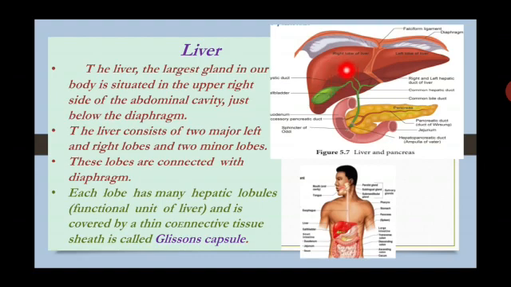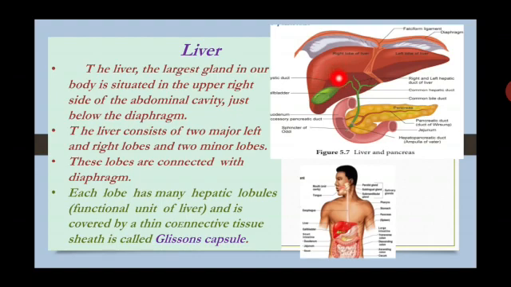The lobule is the functional unit of the liver and is covered by a thin connective tissue sheath called Glisson's capsule. So these are two large-sized lobes connected with the diaphragm, situated on the right side of the abdominal cavity of human beings, and each consists of many lobules.